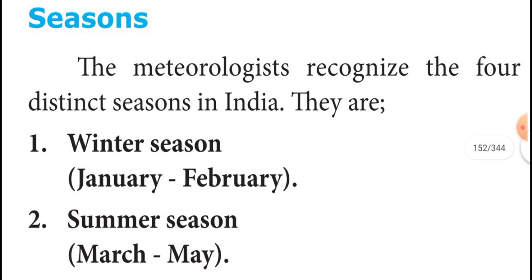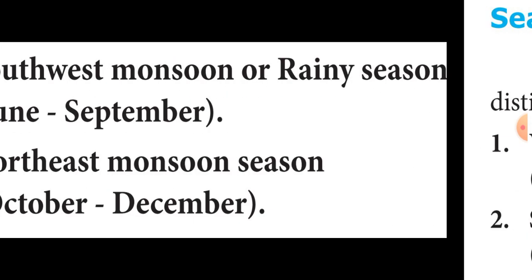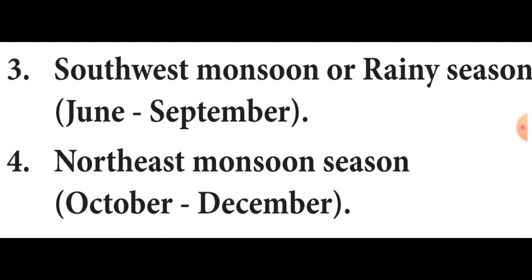And also, the local storms are called nor'westers and Kalbaisagis. With thunder, these storms blow from the northwestern part and bring rain for a short period of time. Because of that, West Bengal, Assam, and some eastern part of Bihar get rainfall during the months of April and May. Then the third one is the southwest monsoon rainy season, and the fourth one is the northeast monsoon season. That one I will revise in the next class.